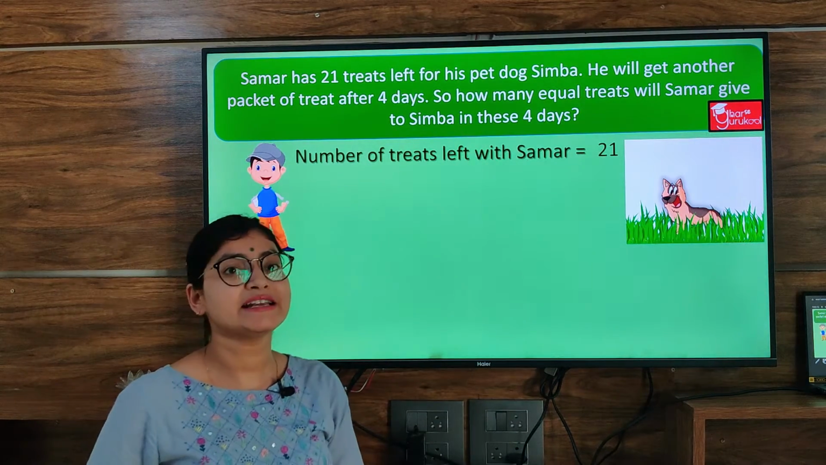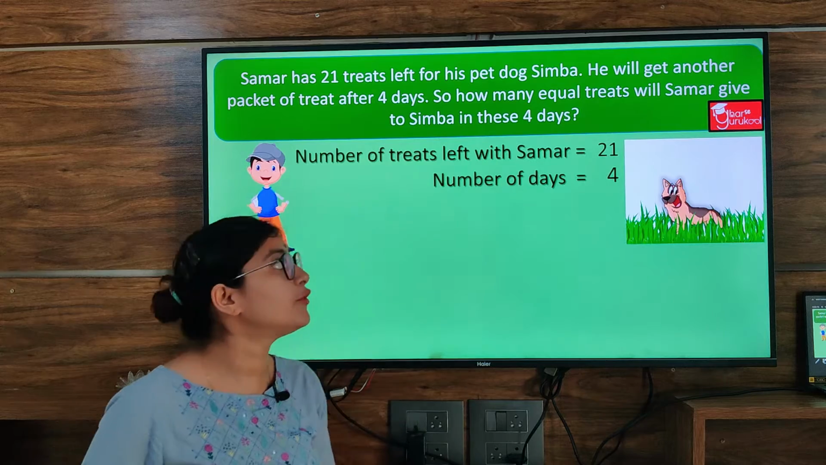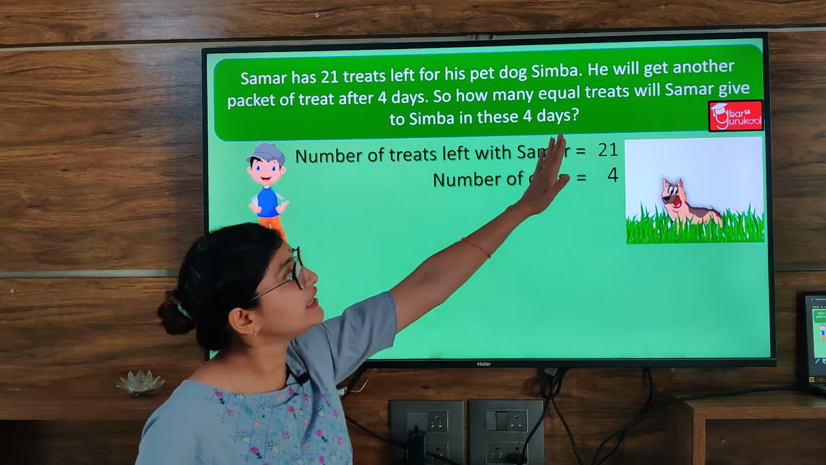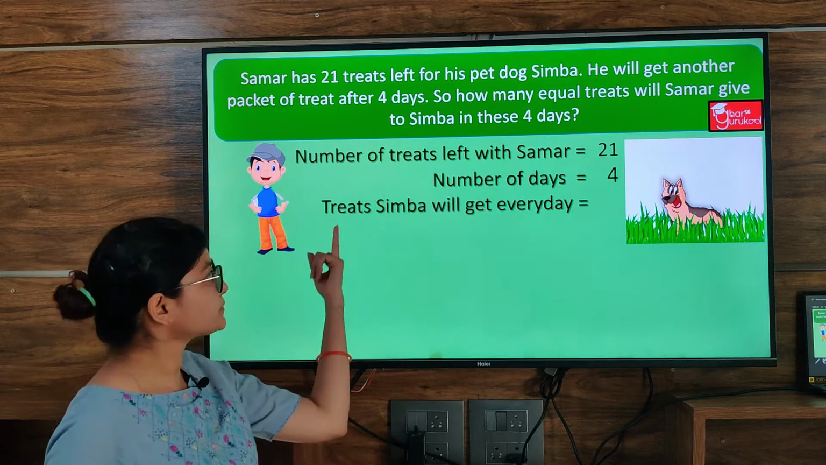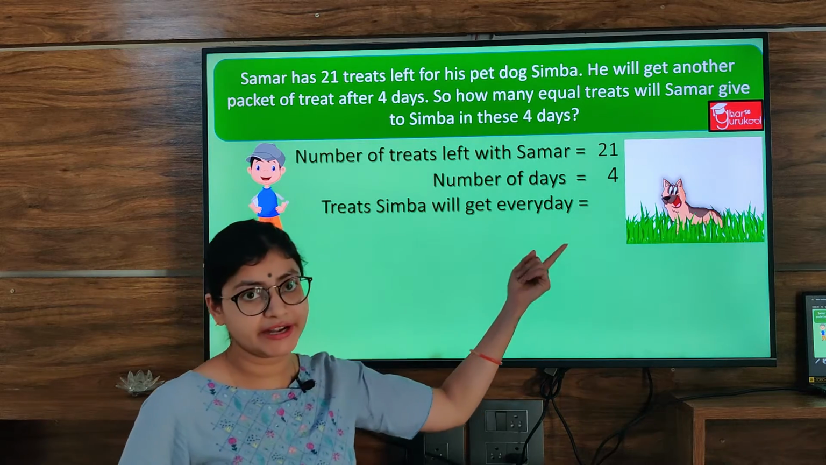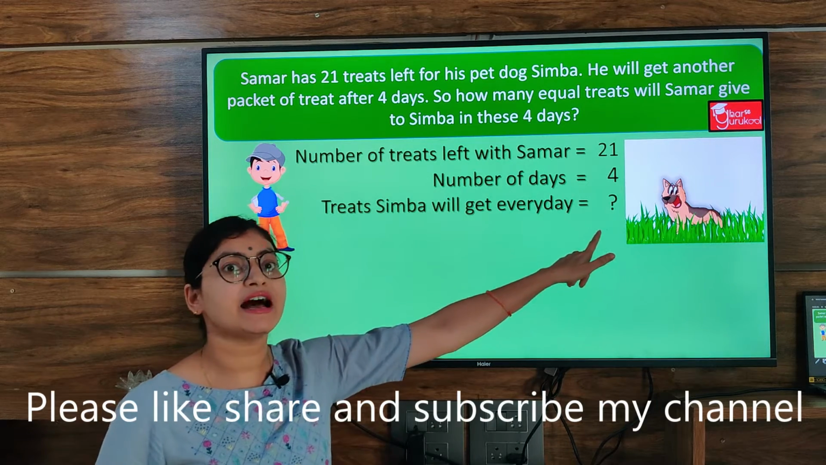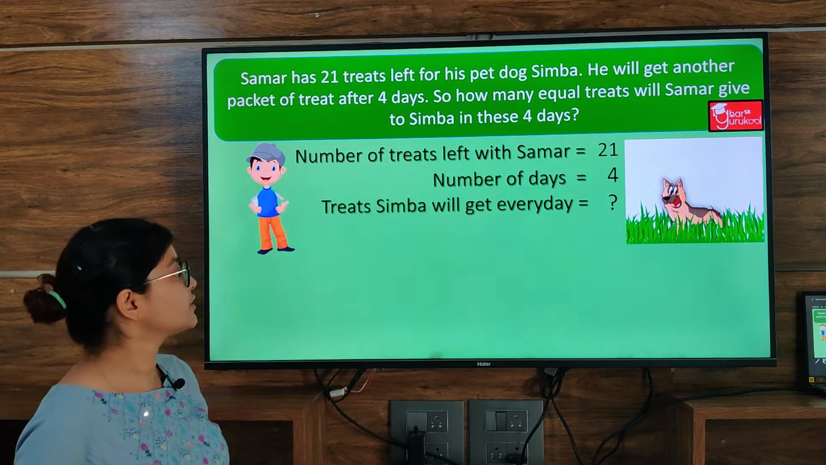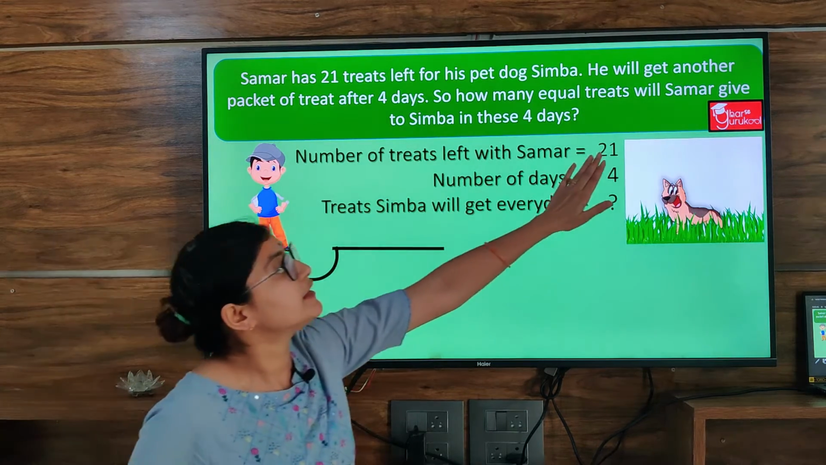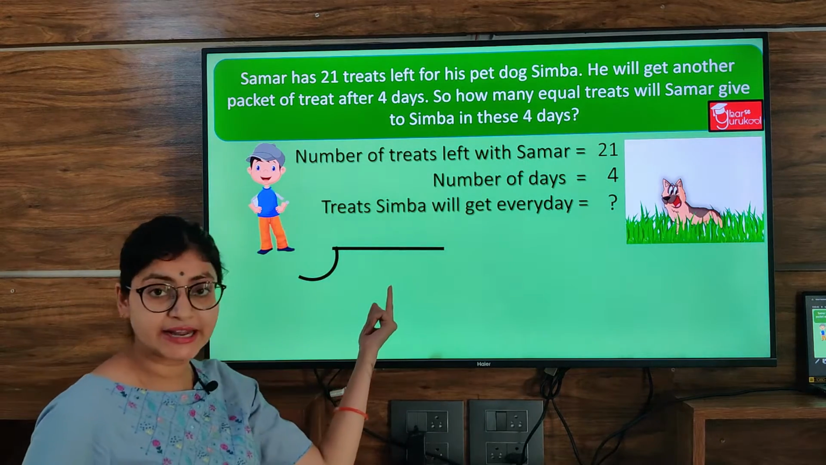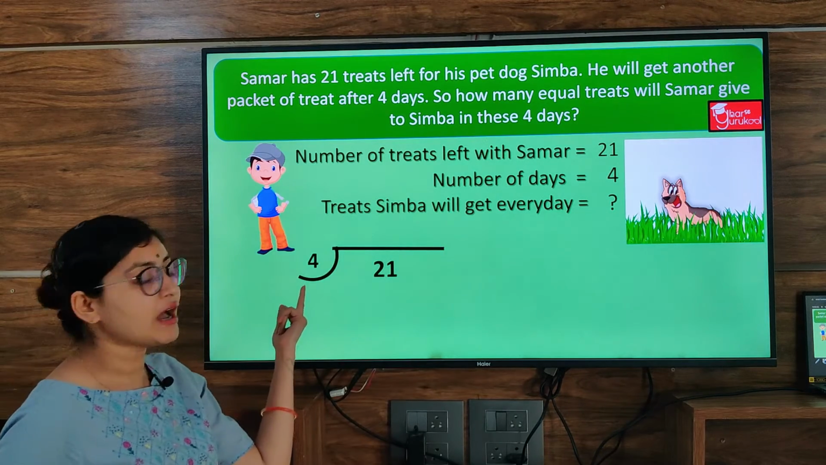So how many days does he have? He has 4 days. So the number of days is 4. And the question is, how many equal treats will Samar give to Simba in these 4 days? Treats Samar will give to Simba every day, question mark, because this we have to find out. Now the division bracket. The number that we have to divide will come inside the division bracket, as I have already told you. So 21 will come here and this 4 will come outside.